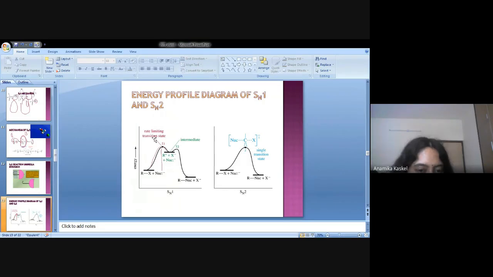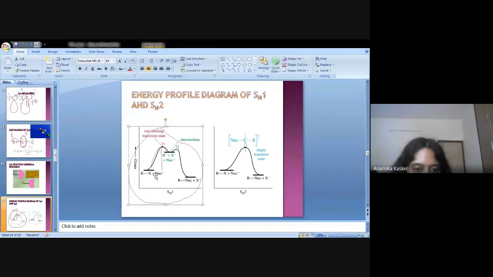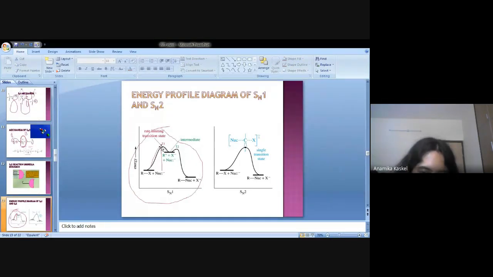This is the 2-step reaction procedure. Before the formation of the carbocation, there is an early intermediate. This is the post intermediate. This is not required for you, but I am telling you, this is the 2-step reaction energy profile diagram.